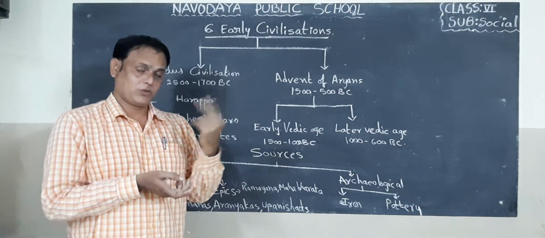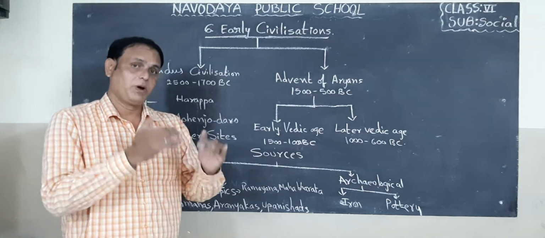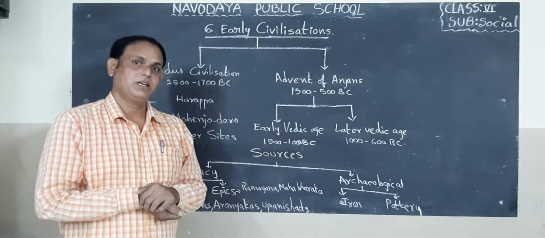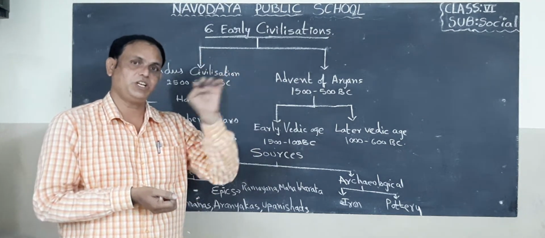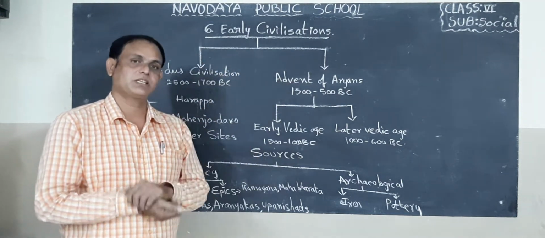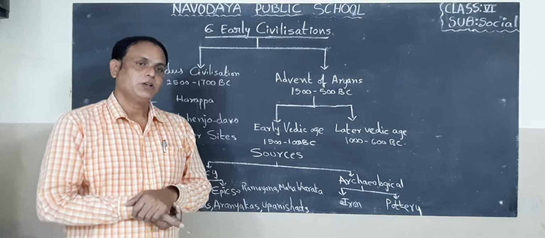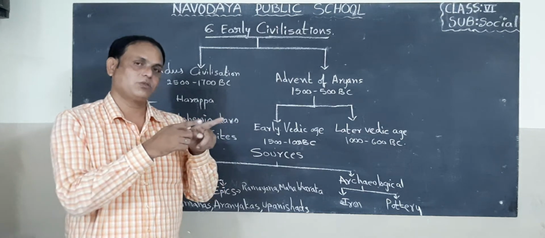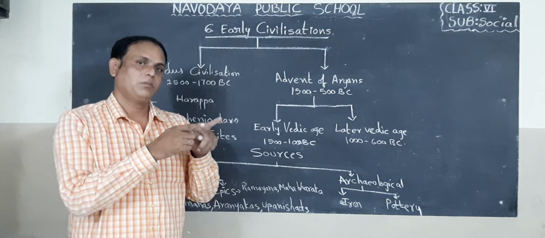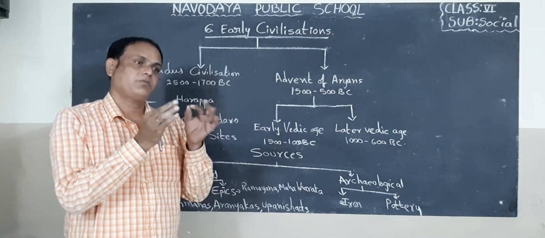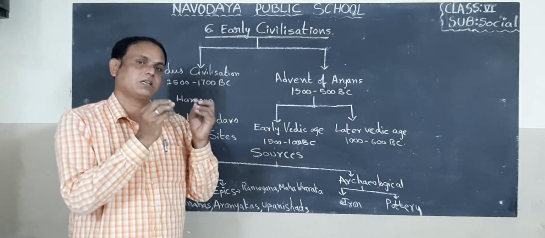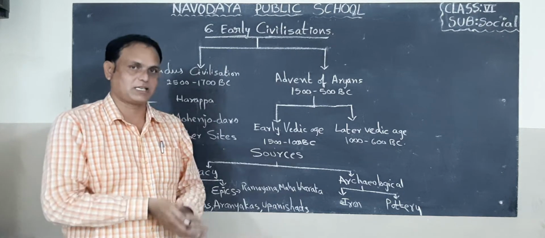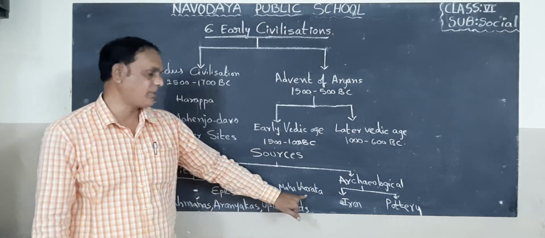Okay, Lava and Kusha. He obeyed his father's commandment and he went to the wilderness. He spent there along with his wife 14 years. Again he returned to his kingdom. Okay, children, so this is about Ramayana. When we go through Ramayana, we can find how people followed principles, customs, traditions, and how they obeyed their parents, etc. Next one is Mahabharata.